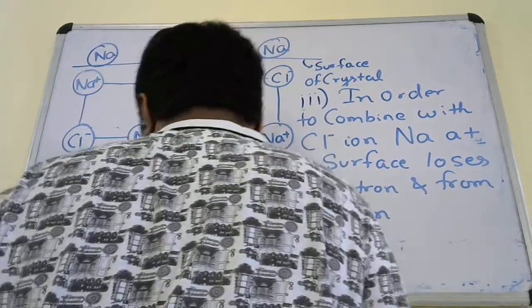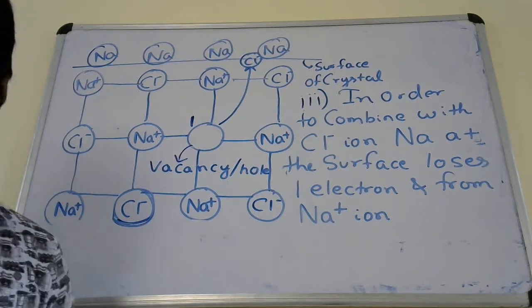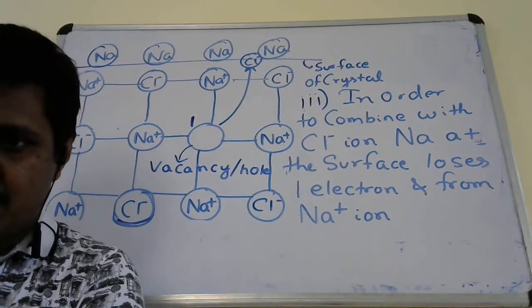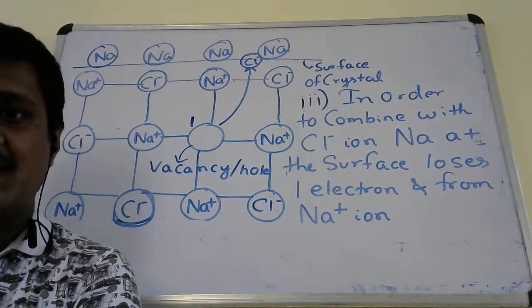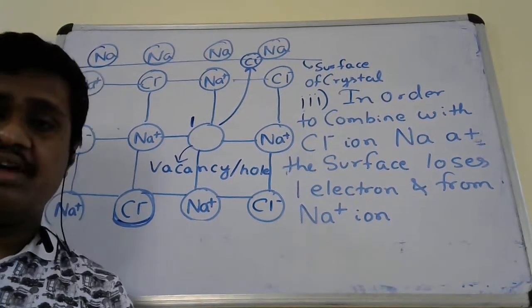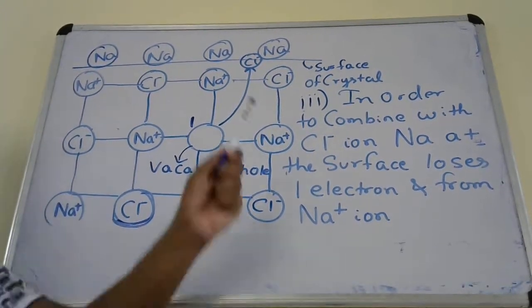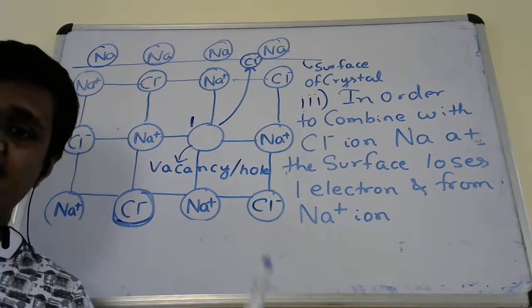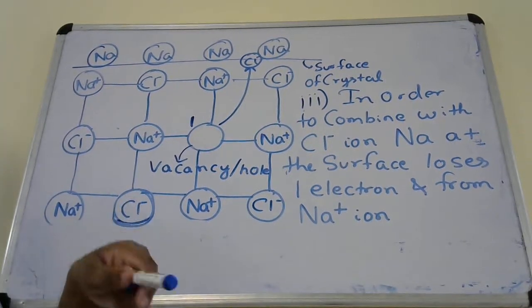In order to combine with the Cl minus ion, sodium has to lose one electron, otherwise it cannot combine with the Cl minus ion. So sodium lost one electron and became Na plus ion at the surface.